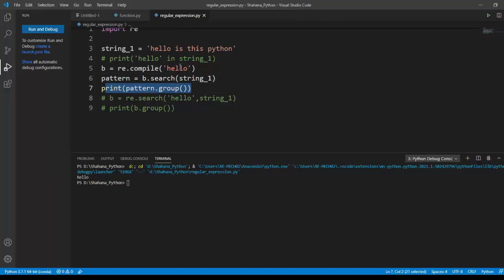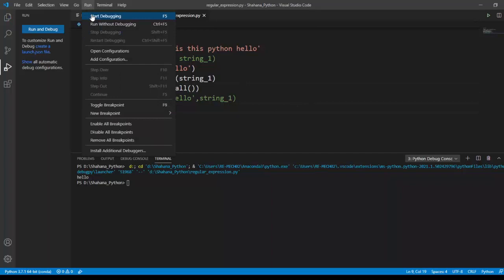And also I can check what happens if I add another hello at the end of the string. I'm adding another hello at the end of my string. I'm going to call another inbuilt method, findall. What is this going to do?